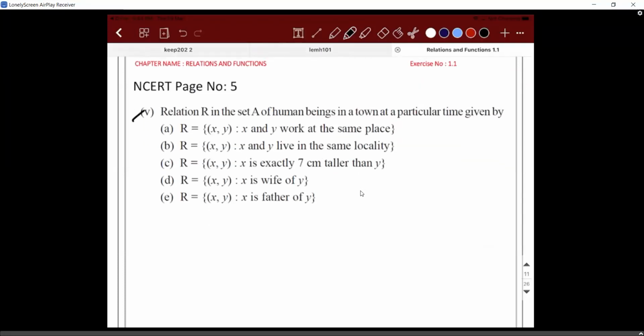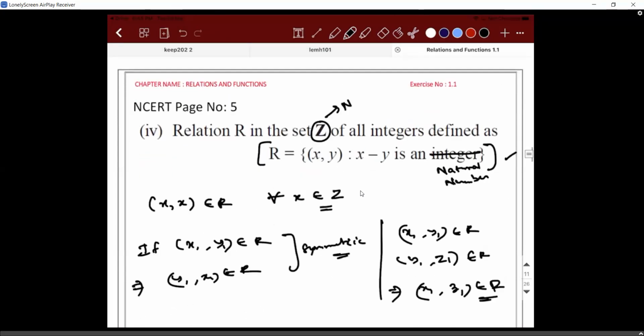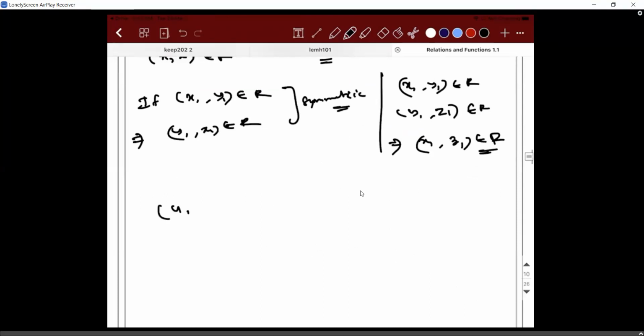Next, a relation R in set A of human beings in a town at a particular time is given by this. For which one? Natural number and natural number. Okay, tell me an example. 4 comma 2. This can be, but it cannot be symmetric. So if it is natural and natural, it is only transitive. It is not reflexive, not symmetric.